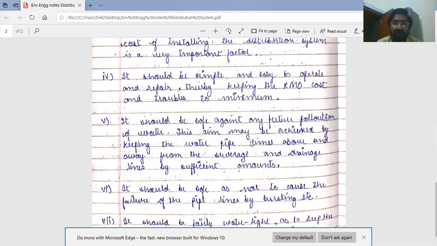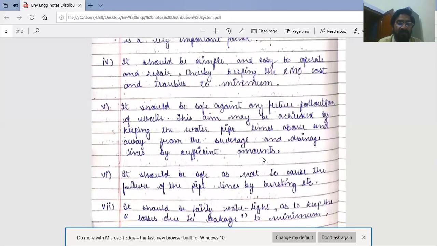This aim may be achieved by keeping the water pipelines above the sewage pipeline or away from the sewage and drainage lines by sufficient amount.